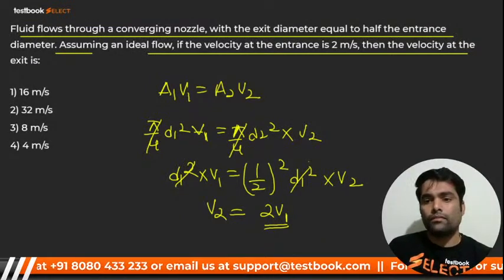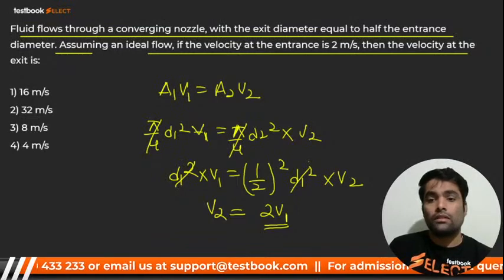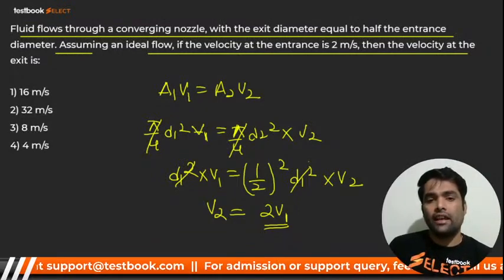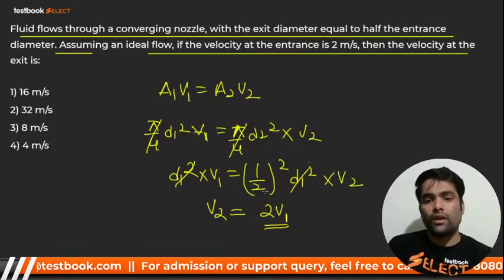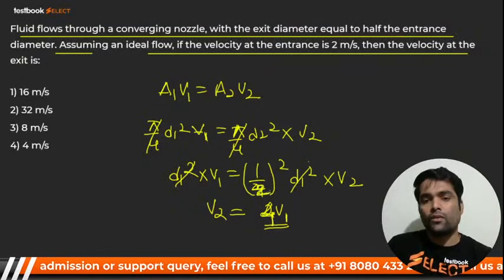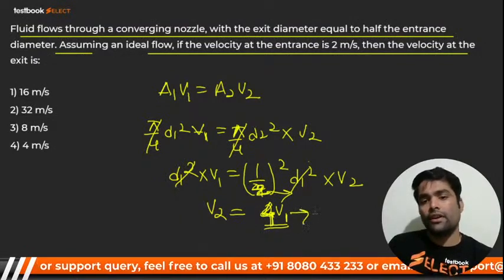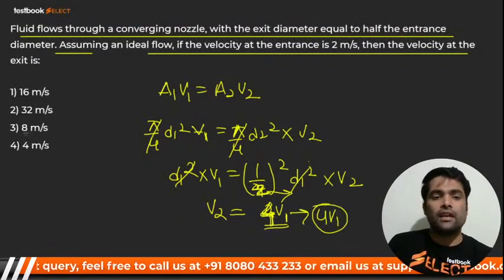Sorry, 8. Yes, 8. क्या हो जाएगा? That is, sorry, there is 1 by 2 square, that is 4 हो जाएगा ये. It is 2 है ना, तो 4, so that is 4V1. I'm very sorry, it should be 4V1. That is the third one, 8.